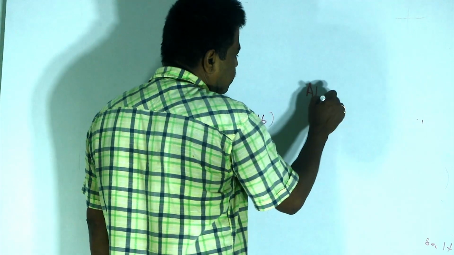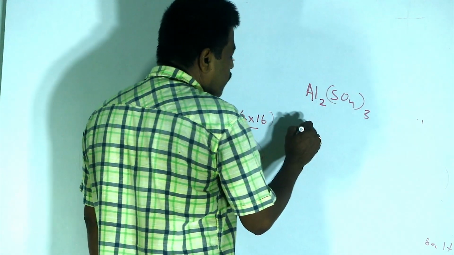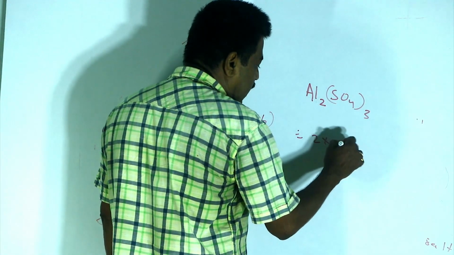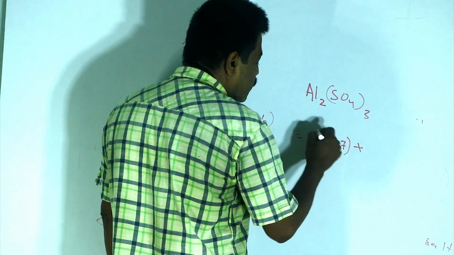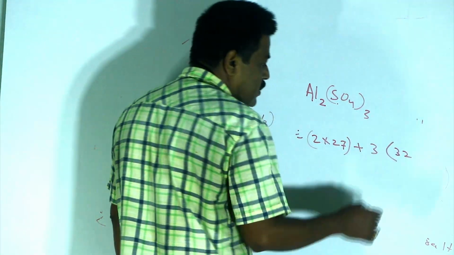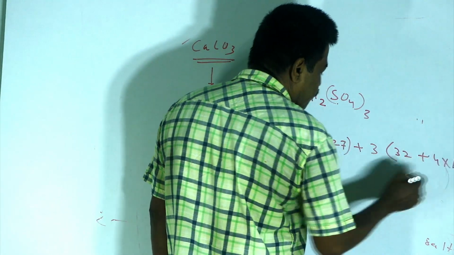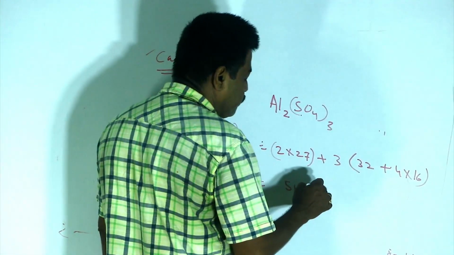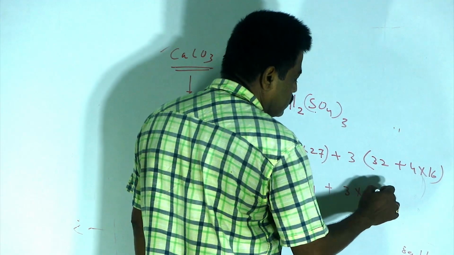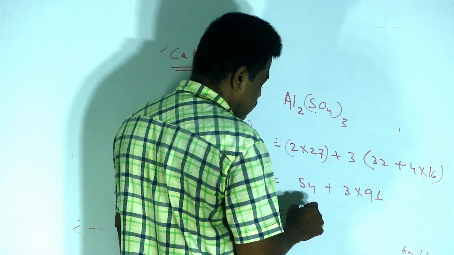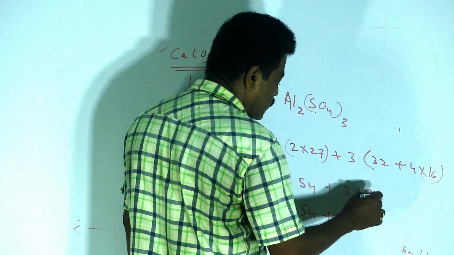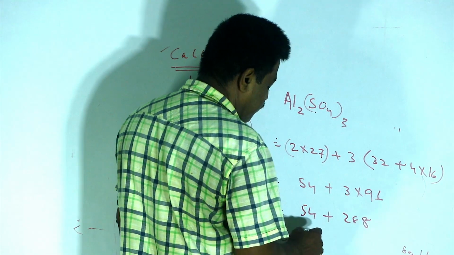Let's say aluminum sulfate. Here the molecular mass will be 2 atoms of aluminum, so 2 into 27, which is 54, plus 3 times sulfate, where sulfur has atomic mass 32 and oxygen is 16, so the total mass here will be 342.